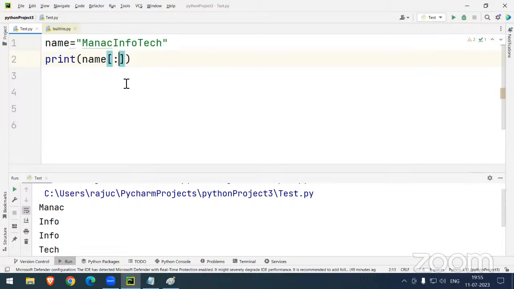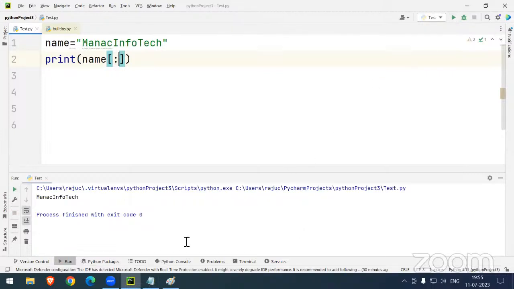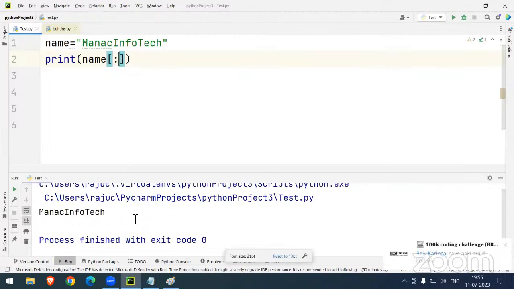Suppose you are not specifying the starting indexing, sir, it automatically starts with 0. If you are not specifying the ending indexing, automatically whatever the last digit is, it will calculate and tell. Now tell me the answer. Yes, Satvika, very nice. The whole string will be generated: MANAC Infotech. If you're not specifying the starting indexing, it automatically starts with 0. If you're not specifying the ending indexing, it automatically goes to the finish.